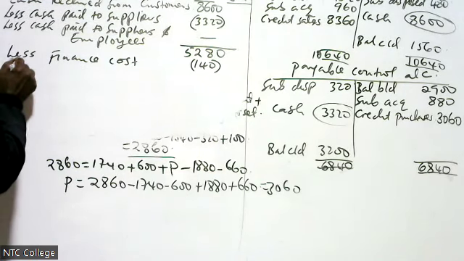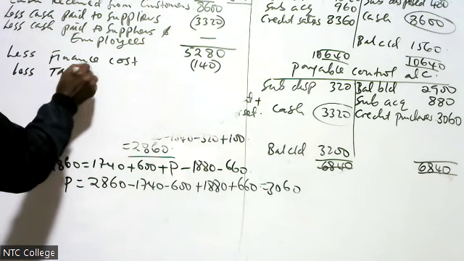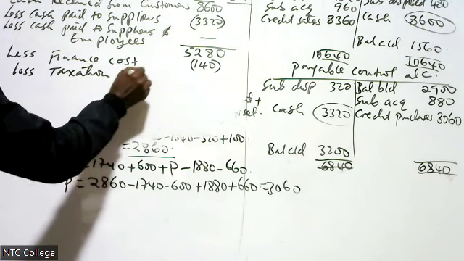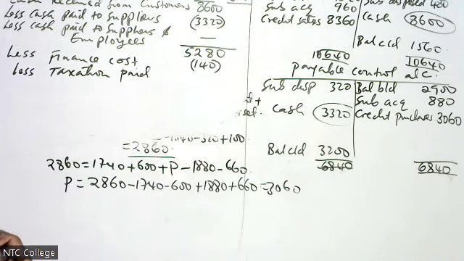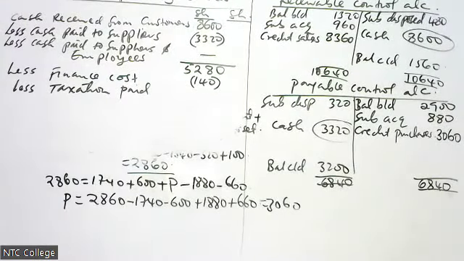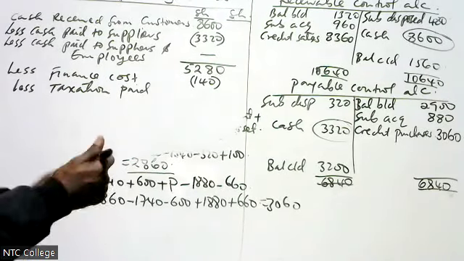Then lastly, taxation. We learned also taxation paid. Who can give us taxation paid? We already calculated that item. Who is a very good student to give us tax paid from our previous calculation? What was the tax paid? I don't want to go and calculate it because we did it. Tax paid, 720. Thank you very much, Florence.